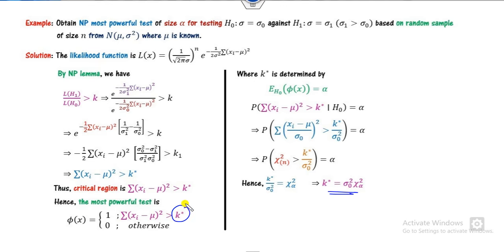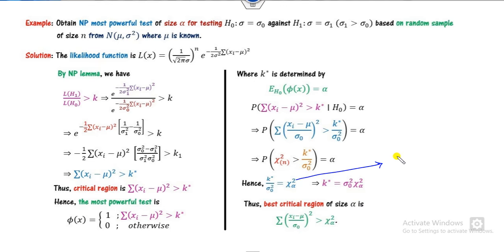I can substitute the value of k from this. This is the value which can be taken from the chi square table. Degree of freedom is n, level of significance is alpha, and this is the tabulated value. So this is the best critical region. You can substitute this value here, and we get the best, most powerful test.